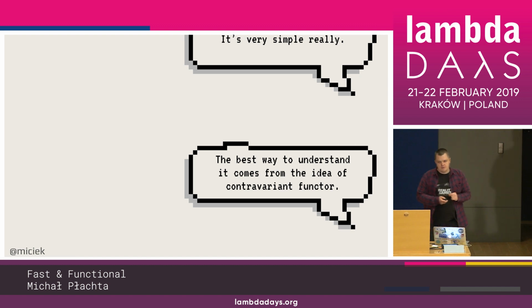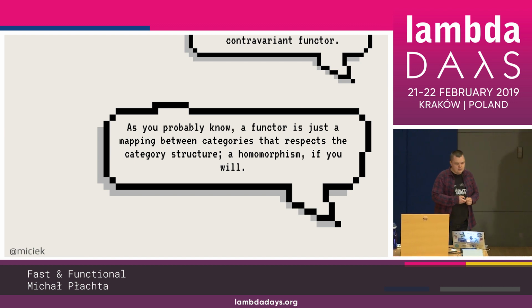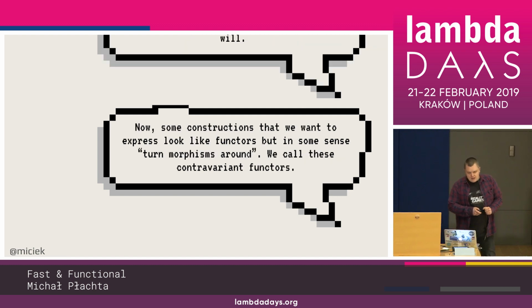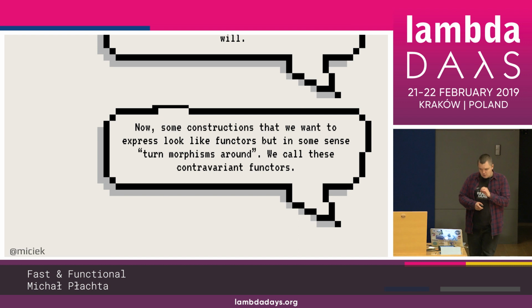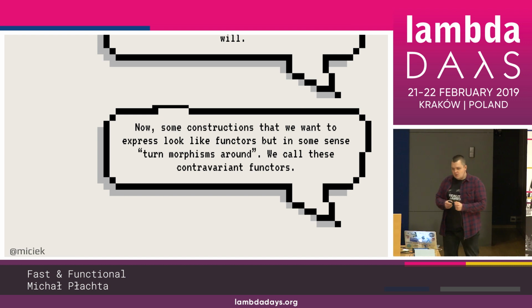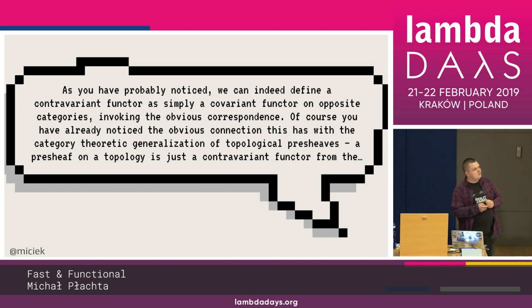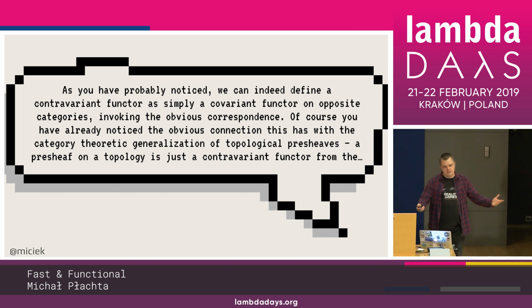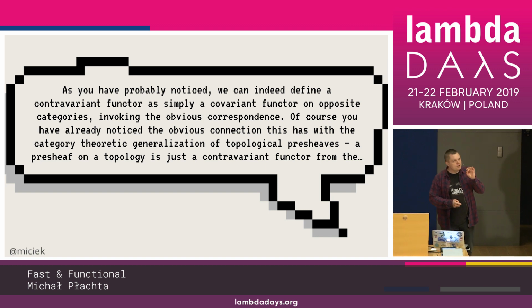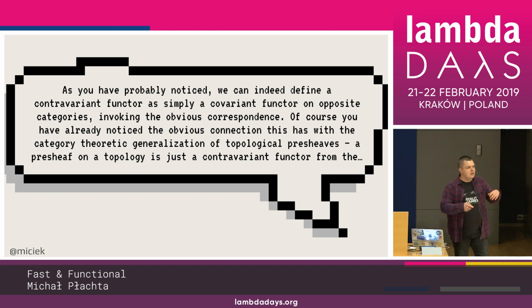The best way to understand it comes from the idea of contravariant functor. As you probably know, a functor is just a mapping between categories that respects the category structure, a homomorphism, if you will. Now, some constructions that we want to express look like functors, but in some sense turn morphism around. We call these contravariant functors. As you have probably noticed, we can indeed define a contravariant functor as simply a covariant functor on opposite categories, invoking the obvious correspondence. Of course, you have already noticed by now the obvious connection this has with the category theoretic generalization and so on and so forth.